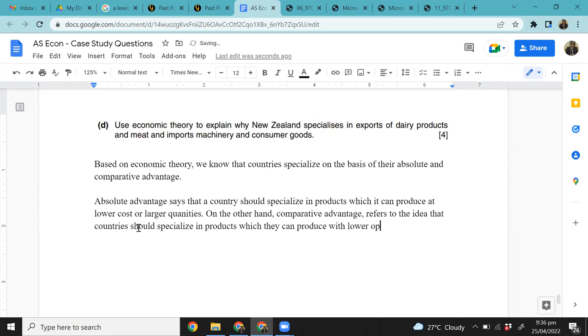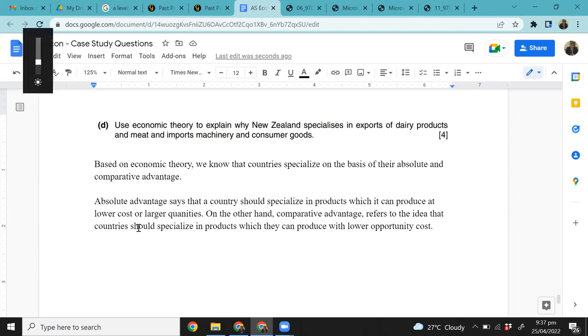Okay, now the next thing is really important. As you know, the question is for 4 marks, so you can't just get complete 4 marks just by defining what comparative advantage is. You need to explain why you think New Zealand has comparative advantage in primary products, right? So you can't simply get 4 marks just by mentioning what comparative advantage is, and defining this term. You also need to explain why do you think that New Zealand has comparative advantage in primary products, right? Is this correct, right?